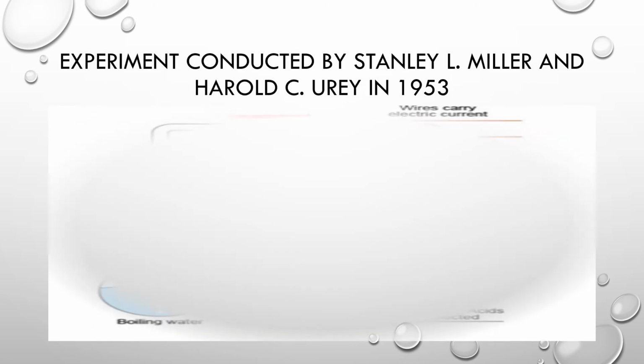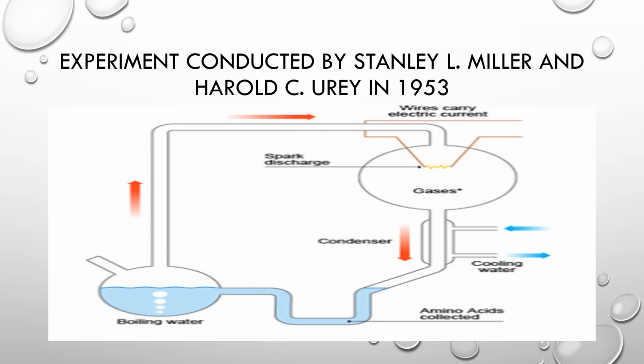Now I will explain an experiment which was conducted by Stanley L. Miller and Harold C. Urey in 1953. How did these organic molecules arise? It was explained by the experiment conducted by these two scientists. They assembled an atmosphere similar to that thought to exist on early Earth. This had molecules like ammonia, methane, hydrogen sulfide, and water, but no oxygen.